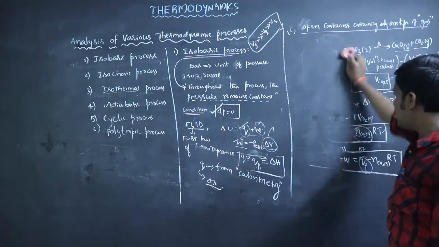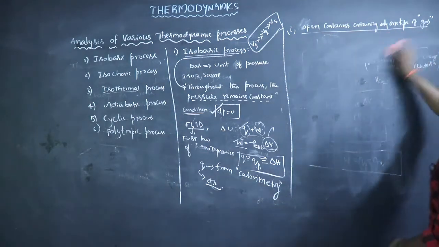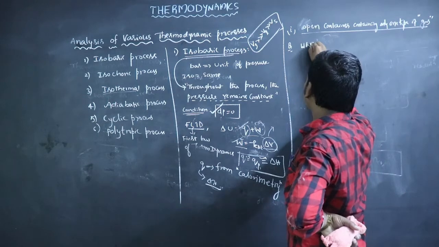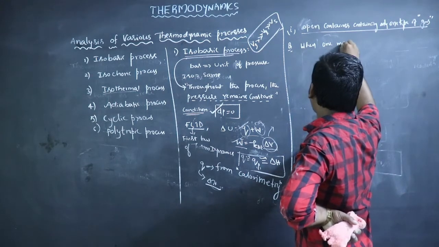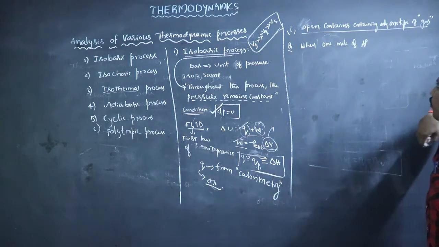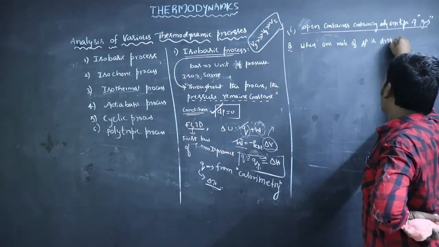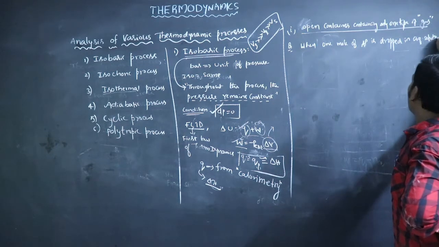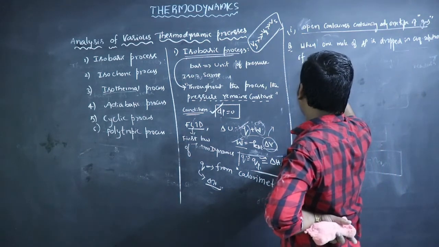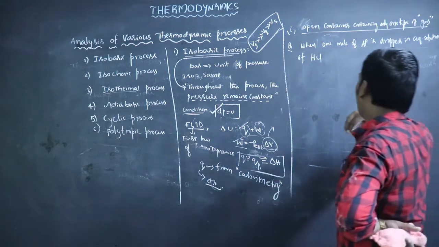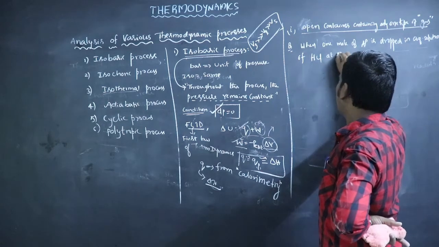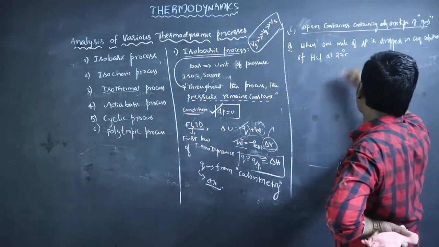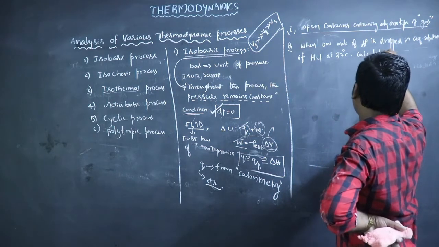So we will practice a problem on this case. The question is: when 1 mole of aluminum is dropped in an aqueous solution of HCl at 27 degrees Celsius, calculate W.